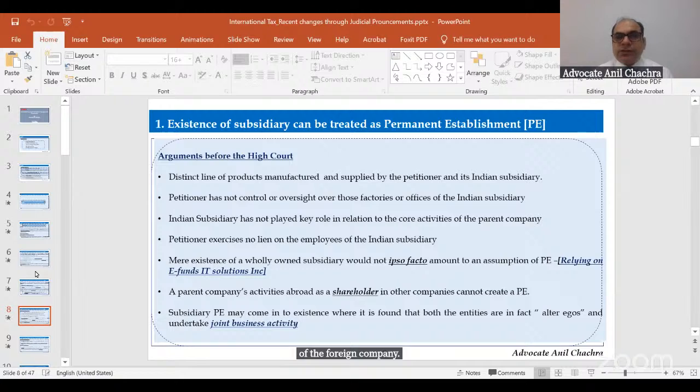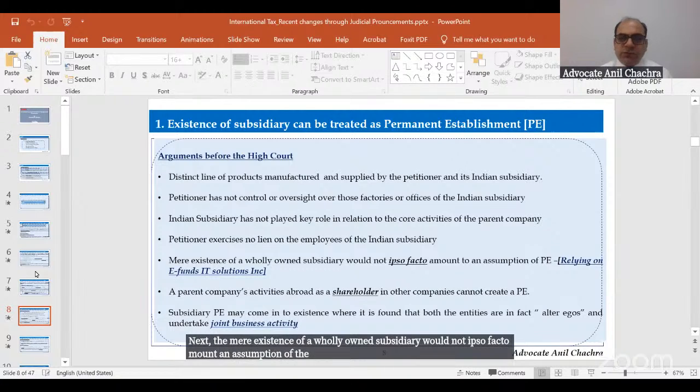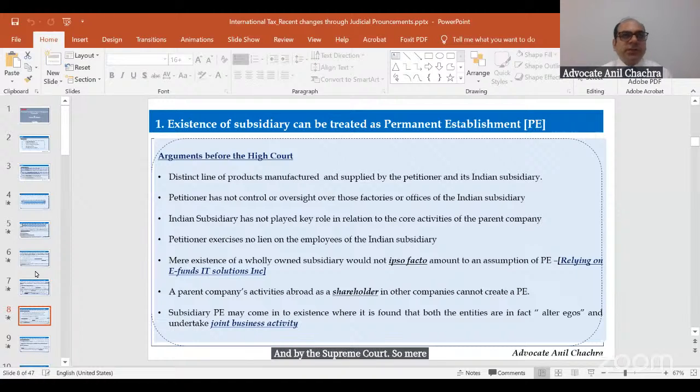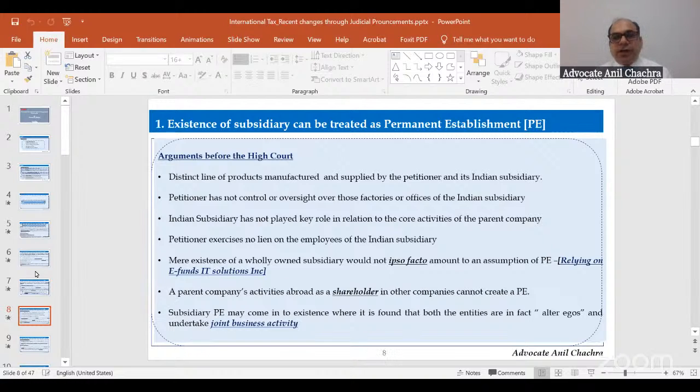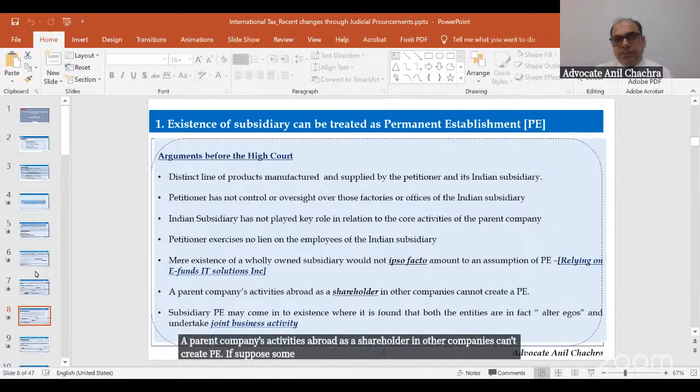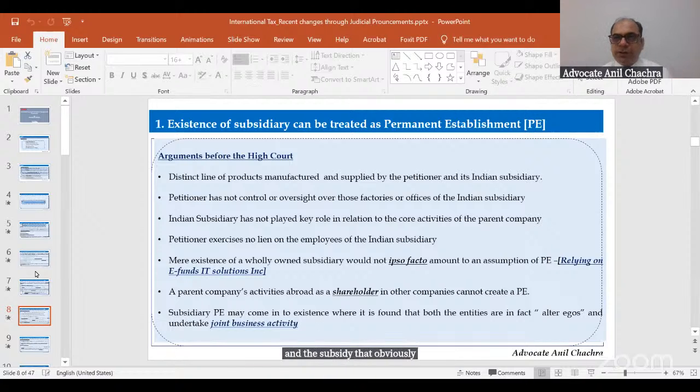Next, the mere existence of a wholly owned subsidiary would not ipso facto amount to the assumption of a PE. That was held in the e-Solutions case by the Supreme Court. So mere existence of the subsidiary doesn't mean that a PE would get automatically created. A parent company's activities abroad as a shareholder in other companies can't create a PE. If some shareholding is held by the parent in the subsidiary, obviously the shareholding activity would be there. That doesn't mean that the subsidiary would automatically become the PE of the foreign company.